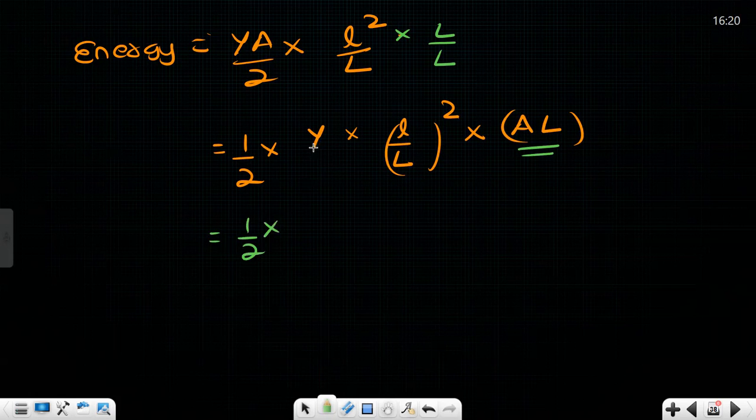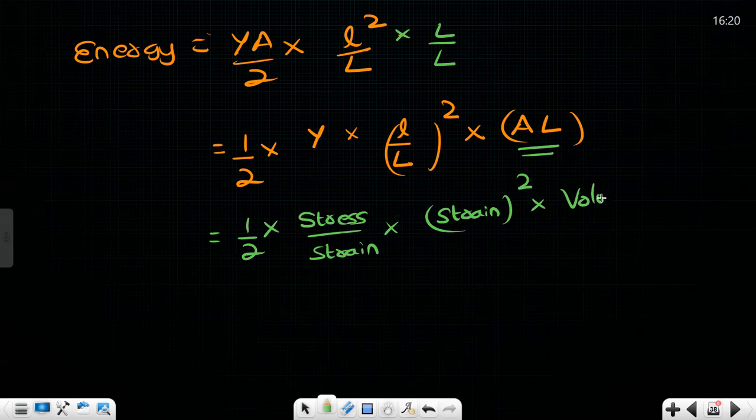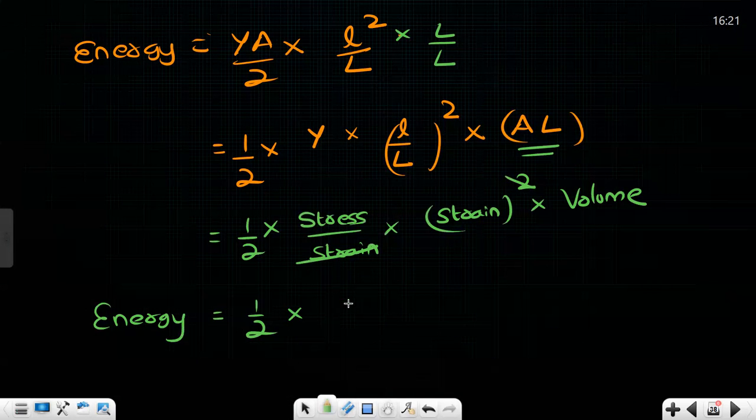So half into Y, where capital Y is nothing but Young's modulus, nothing but stress by strain. And small l by capital L is nothing but strain, whole square. AL is nothing but the volume of the rod. Clear? Yes, sir. One strain will cancel. So what is the formula you're getting? Energy formula: half into stress into strain into volume.